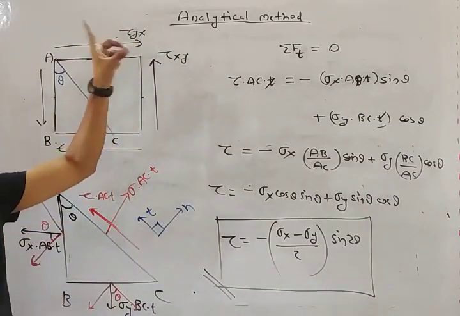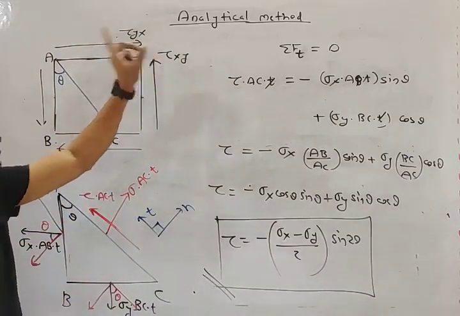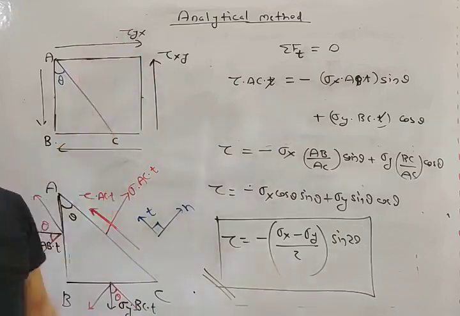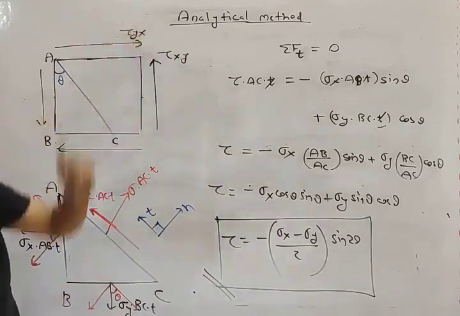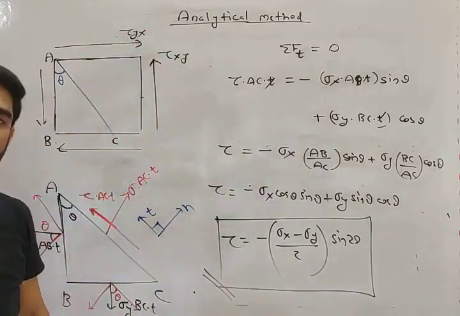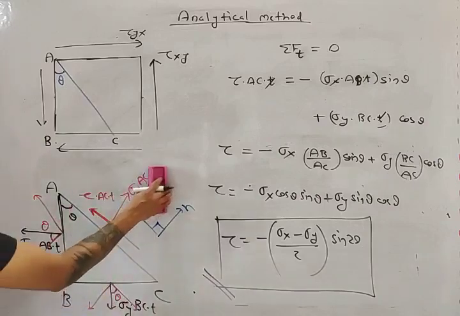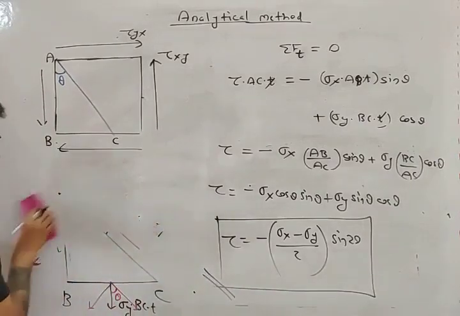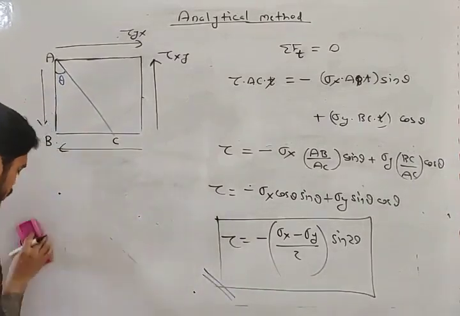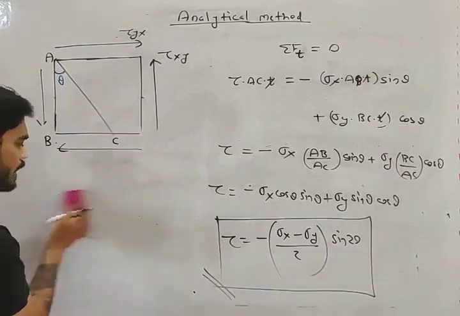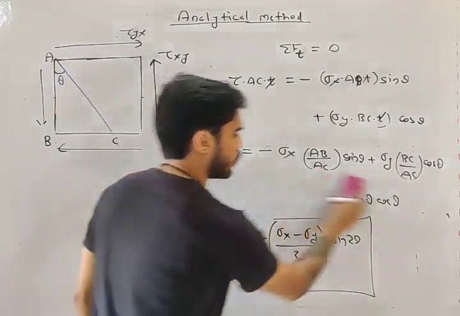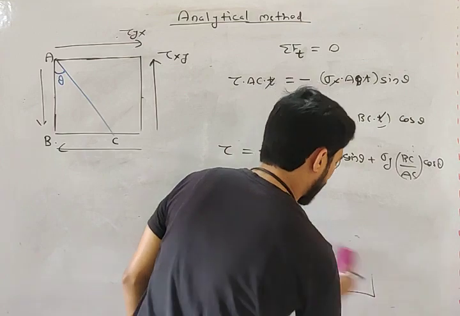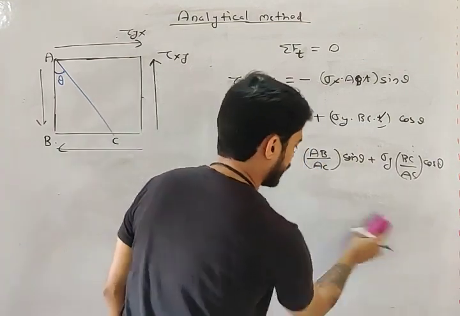We know that these two should be equal. Why? Because they are complementary of each other. So tau xy, tau yx should be equal. But right now, to avoid confusion, let's consider them separately. ठीक है, कोई कंफ्यूजन ना हो, इसलिए दोनों को अलग अलग ले रहे हैं. बाद में दोनों को एक कर देंगे.